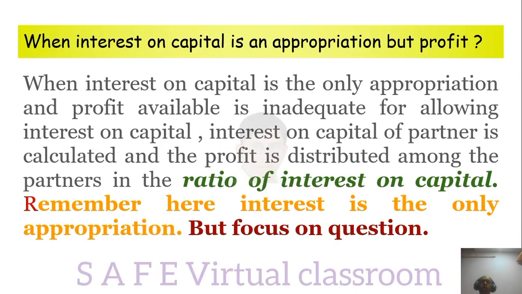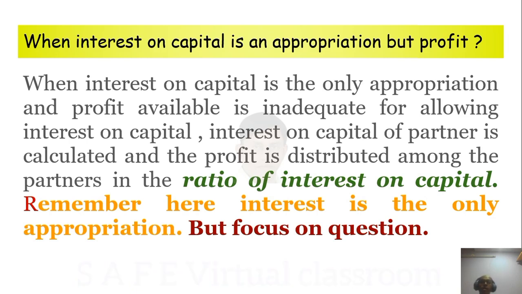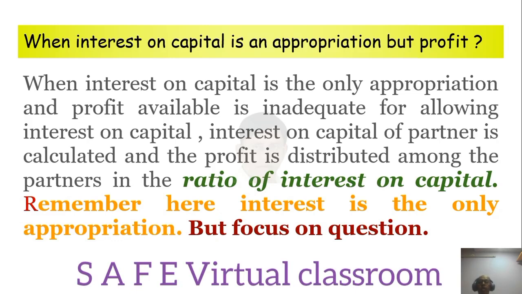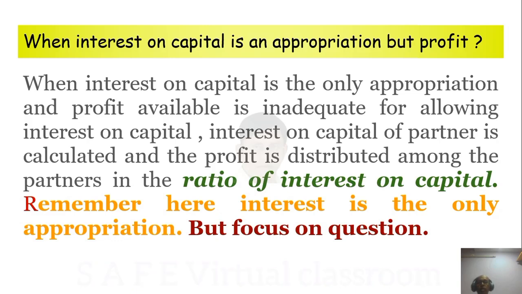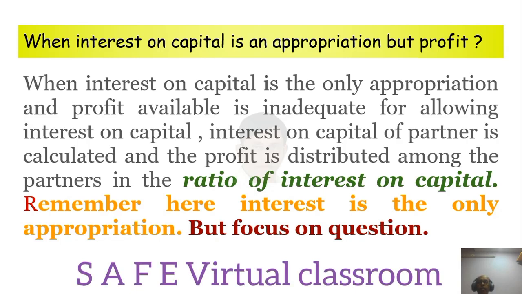Now when interest on capital is an appropriation but profit is not sufficient, that is, when only interest on capital is the appropriation and the profit available is inadequate, then interest on capital of each partner is calculated and the profit is distributed among the partners in the ratio of interest on capital. See the wordings: ratio of interest on capital is different from ratio of appropriations. Basically it is also an appropriation, but when the question says interest on capital is the appropriation and profit is not sufficient, you should not write ratio of appropriations.